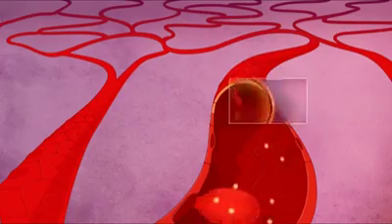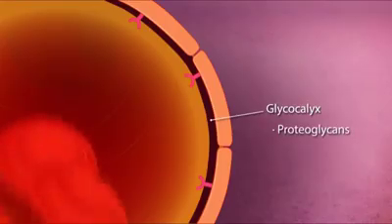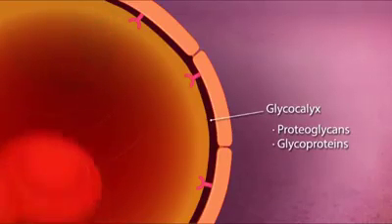leakage. The integrity of blood vessels is maintained by the endothelial surface glycocalyx and cell-to-cell junctions. The glycocalyx is a network of proteoglycans and glycoproteins that projects from the surface of endothelial cells and acts as the primary barrier against leakage of proteins and fluid across the vascular wall.